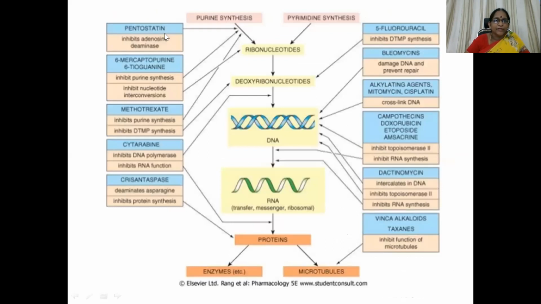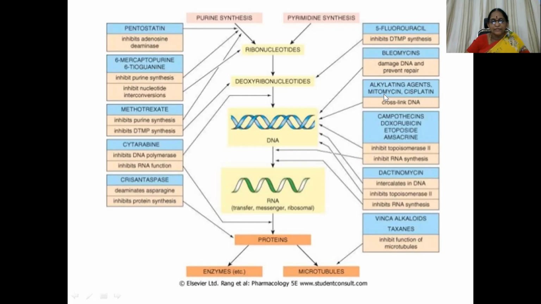Pentostatin inhibits adenosine deaminase, 6-mercaptopurine or 6-thioguanine inhibits purine synthesis and nucleotides, and then methotrexate inhibits purine synthesis also. Then cytarabine inhibits DNA polymerase and inhibits RNA function also. Then this we are not going to discuss. Then 5-fluorouracil inhibits dTMP synthesis, and bleomycin damages DNA and prevents repair.